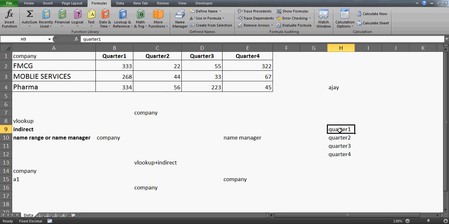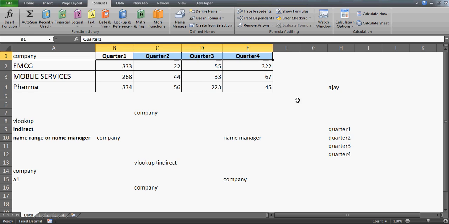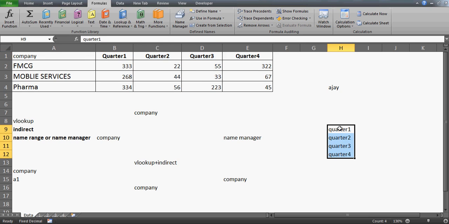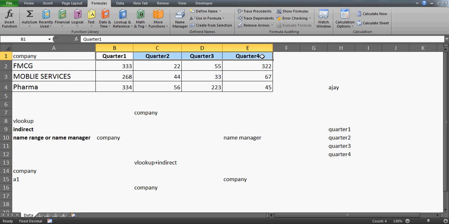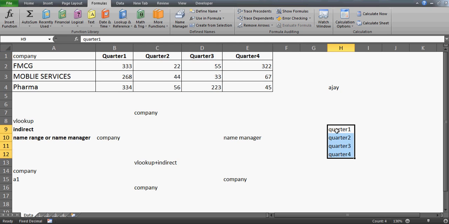And the second important thing is to give these headers a name which should be exactly the same as in your name manager as well, right? If you don't keep these quarter 1, quarter 2, quarter 3, quarter 4 the same as the name manager, you will not be able to get all these cells talking to the name managers. So if they have to interact with each other, they should have the same name, right?